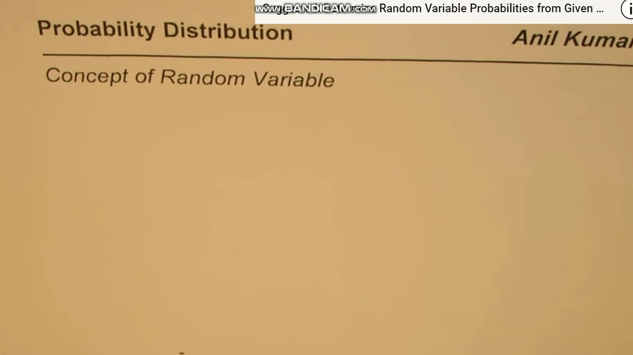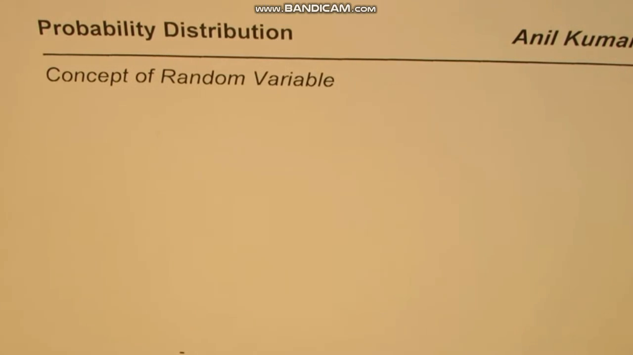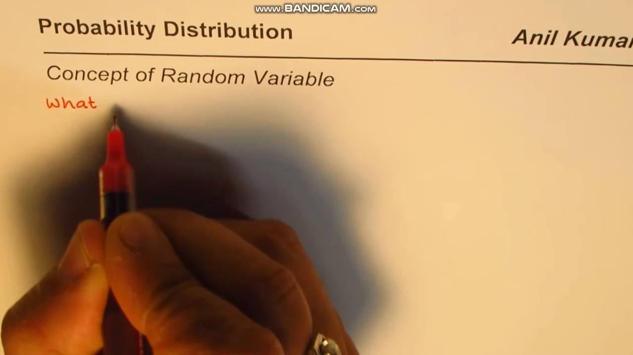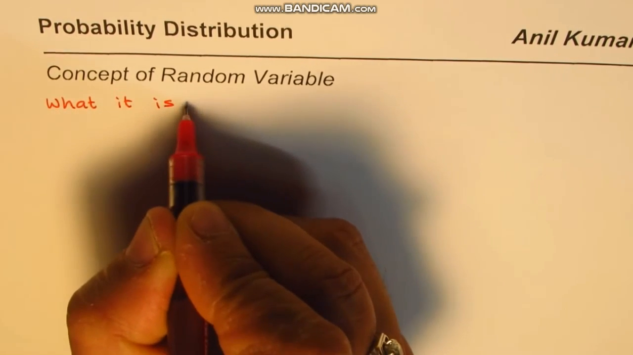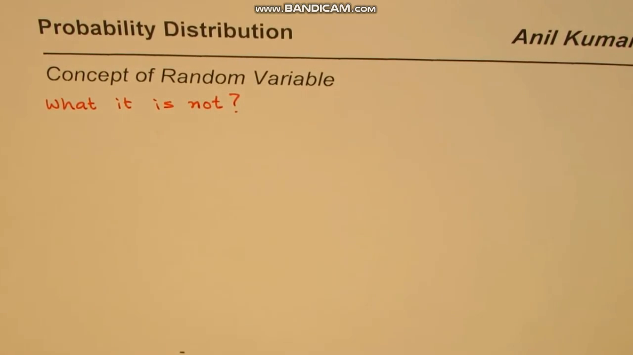In this video, we'll discuss a very important concept related to probability distribution, and that is random variables. A random variable is a very confusing name. To explain this, let me start with what it is not. Let me write it down here. It looks like a weird kind of thing, but let it be so.